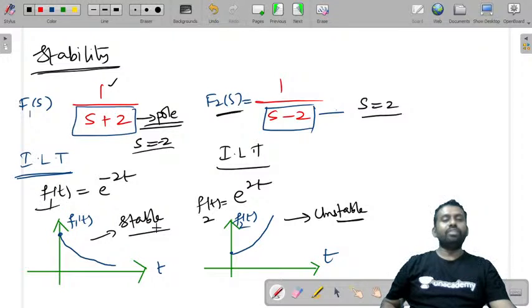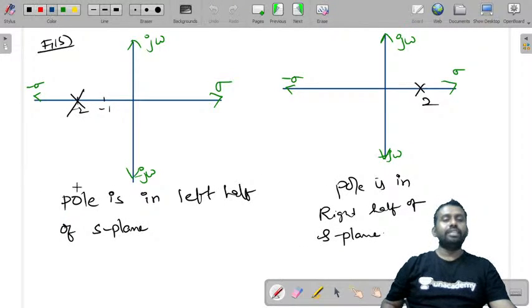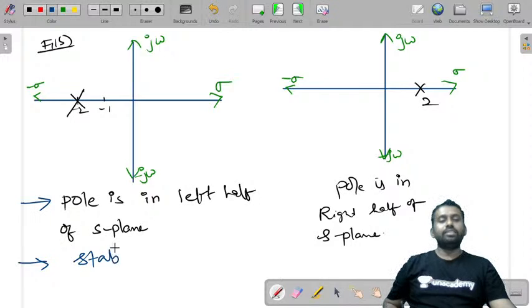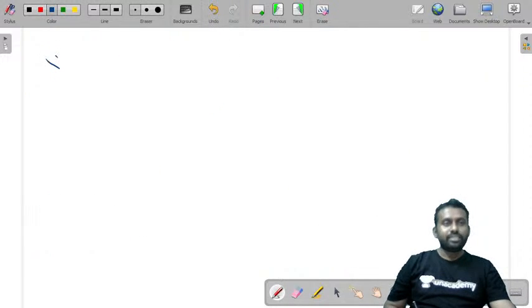So we can say f1 is stable, f2 is unstable, from f1 of t versus t and f2 of t versus t. So if the pole is on the left half of the S-plane, then the system is stable, and if the pole is on the right half of the S-plane, then the system is unstable.